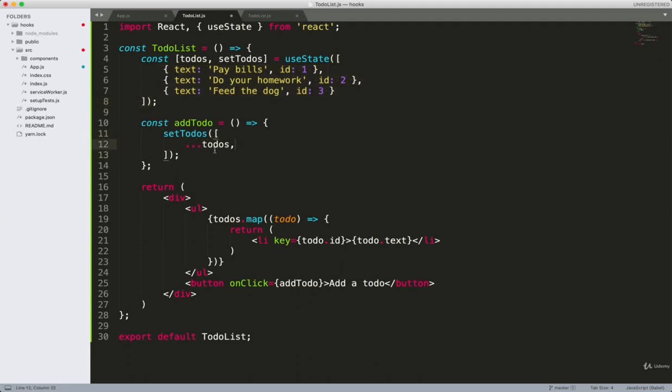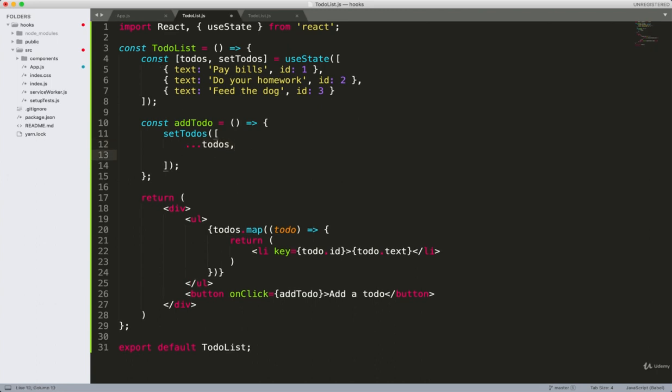So we're going to grab each one of these and put them into this new array. And then we want to add an additional to-do in this new array, and that's going to be a new object, which will have a text property.